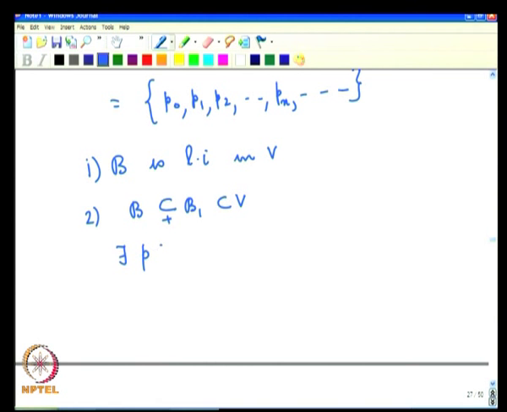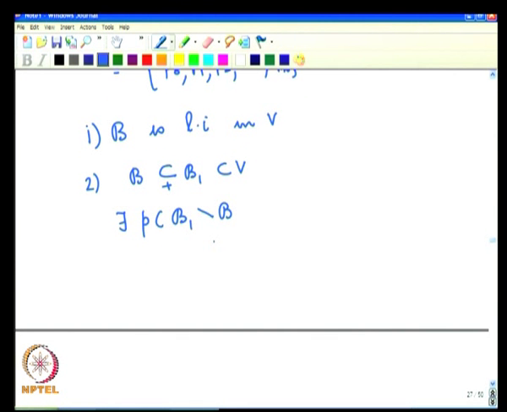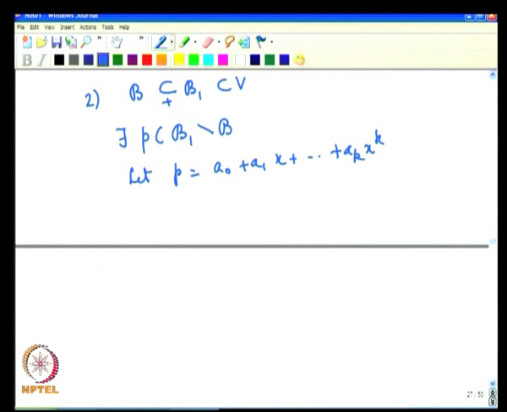So, there exists a p in B1 minus B, and since p is a polynomial, let p be equal to a0 plus a1 x plus etcetera a_k x to the power of k. That says p is equal to a0 p0 plus a1 p1 plus etcetera a_k p_k.